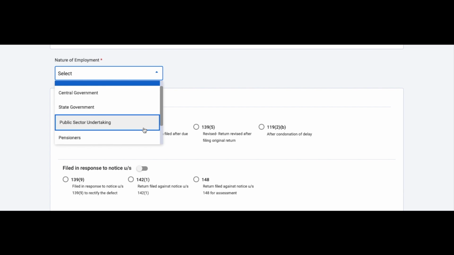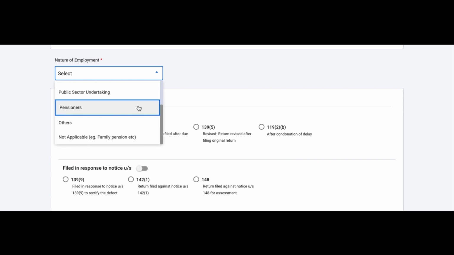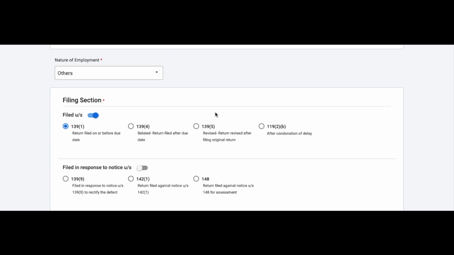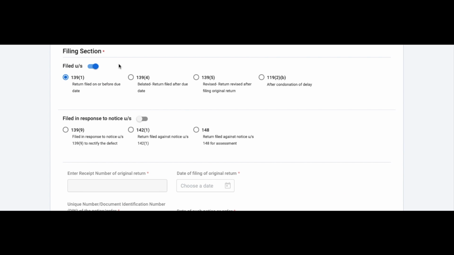Nature of employment, so you have to select: are you a central government employee, a state government employee, a PSU employee, pensioner, others. If you're an employee of a private organization, then you're going to say others, right? Now, if you're filing before the due date, that is within the due date of the income tax return for FY 2021, this year the due date is 30th of September 2021, you're going to say I'm filing under section 139(1). You just have to select that.